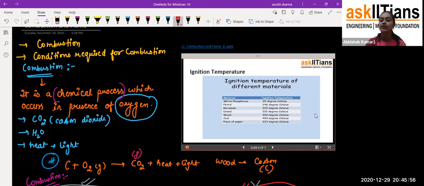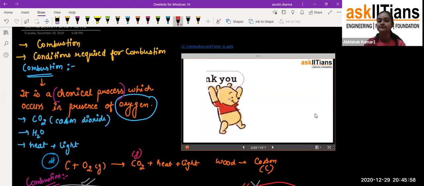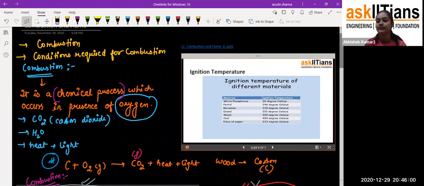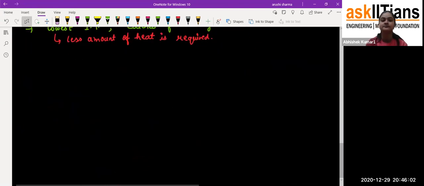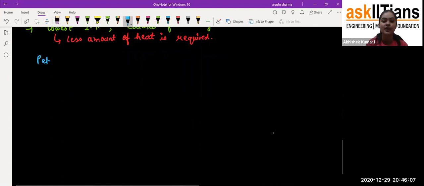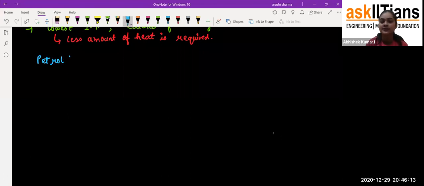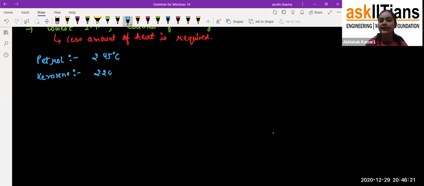So if we talk about petrol and kerosene, like I have shown you already, petrol will require 245 degrees Celsius, whereas kerosene will require only 220 degrees Celsius.